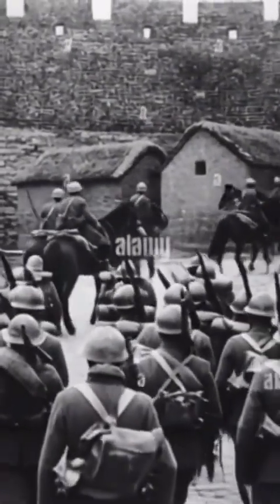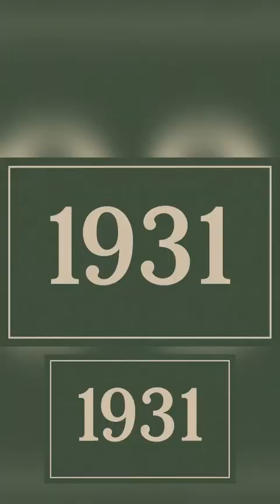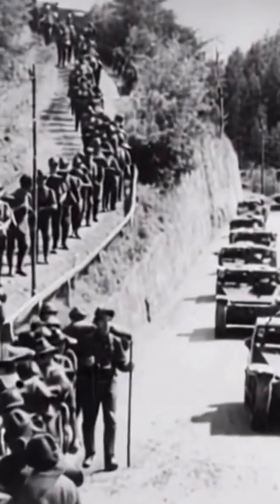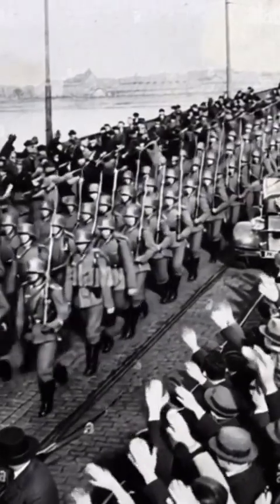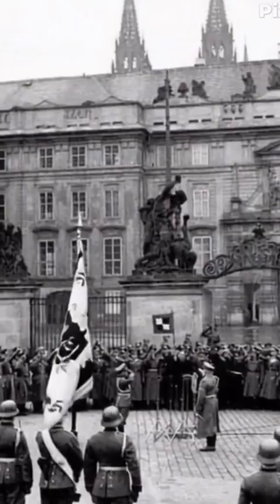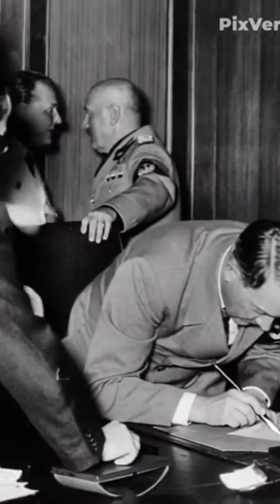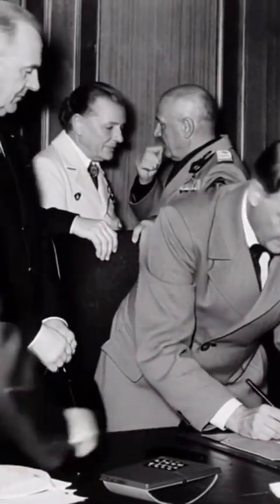Japan invaded Manchuria in 1931 and later China. Italy invaded Ethiopia in 1935. Germany marched into the Rhineland in 1936, annexed Austria in 1938, and then seized the Sudetenland from Czechoslovakia with Britain and France's approval in the Munich Agreement, a failed policy of appeasement.